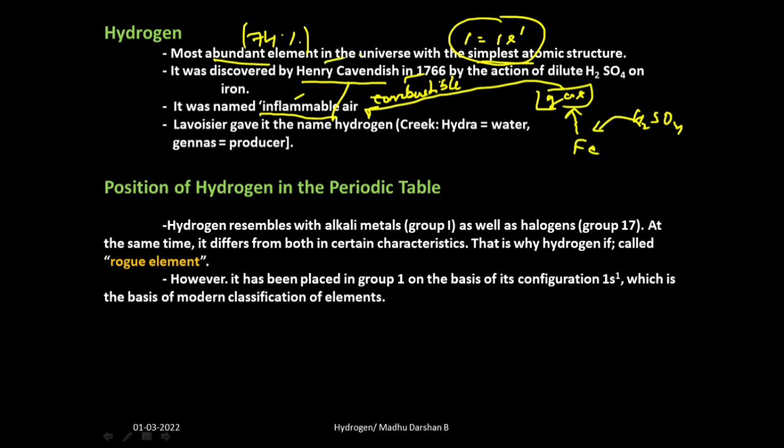That's why Henry Cavendish named that gas as inflammable air. But after some years, a scientist named Lavoisier named it as hydrogen. Okay, so this is how hydrogen name was generated.